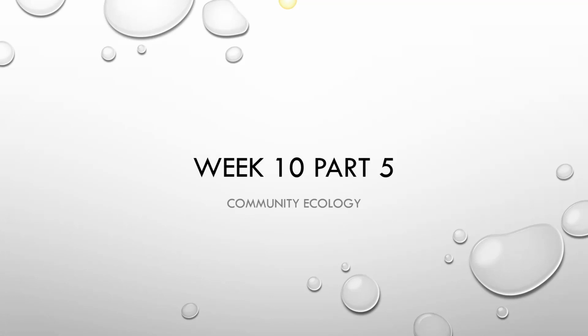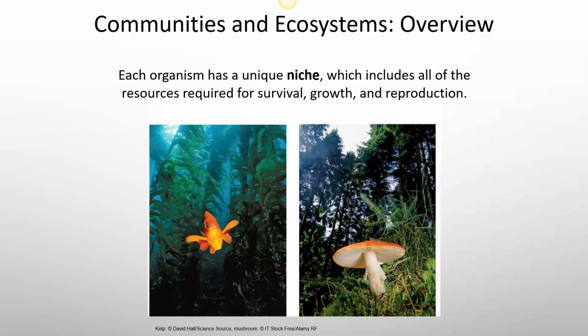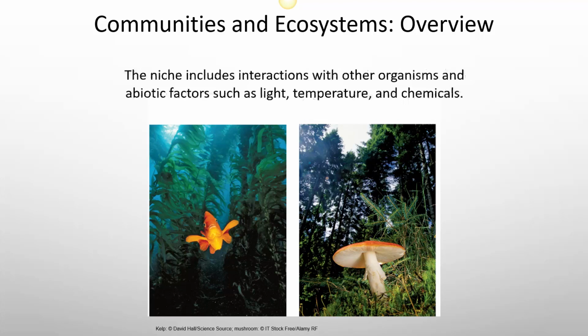So now we're going to switch gears and talk about community ecology. Each organism has a unique niche, which includes all of the resources required for survival, growth, and reproduction. When we talk about communities, these are groups of populations, so we're talking about the living organisms in a particular area. Within an ecosystem, that's the interaction between the living organisms and the non-living environment and nutrients. Niche includes interactions with other organisms and abiotic factors such as light, temperature, and chemicals.